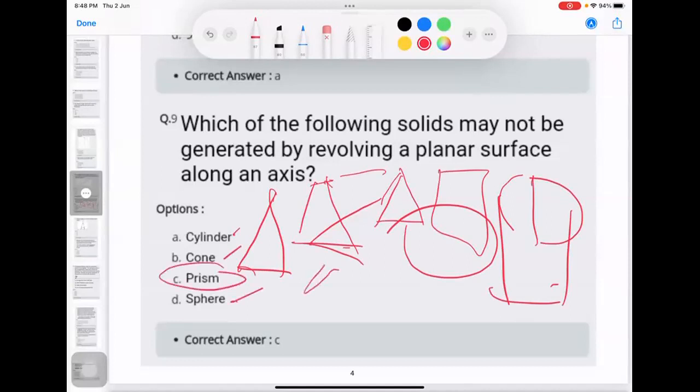For a prism, you will get a vertex. It is in a triangular format. It doesn't come out of a rotation. So prism is the correct answer.